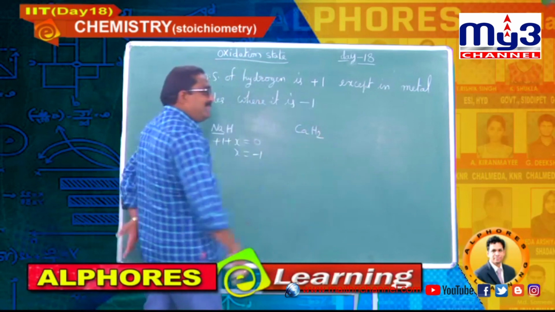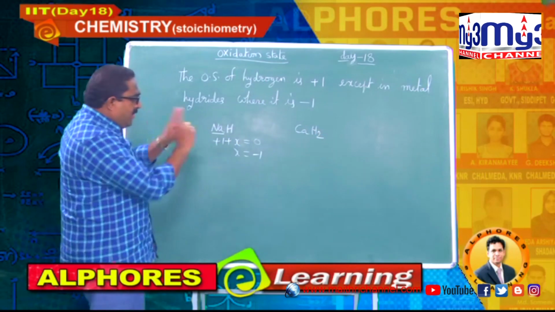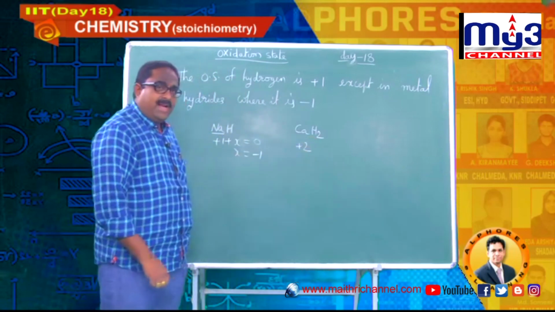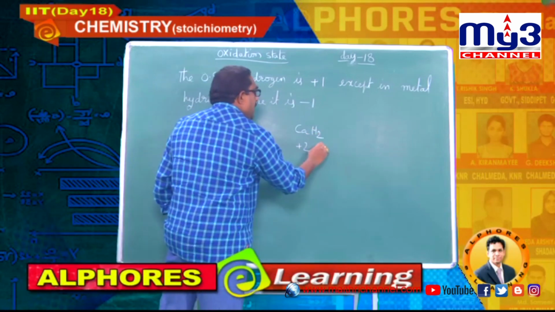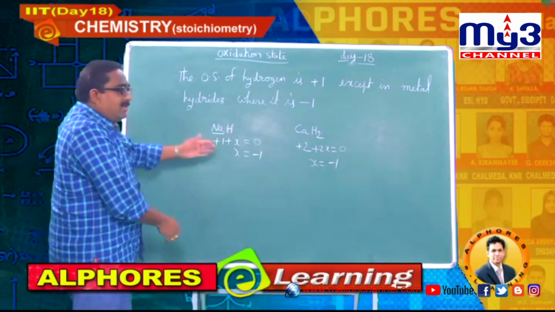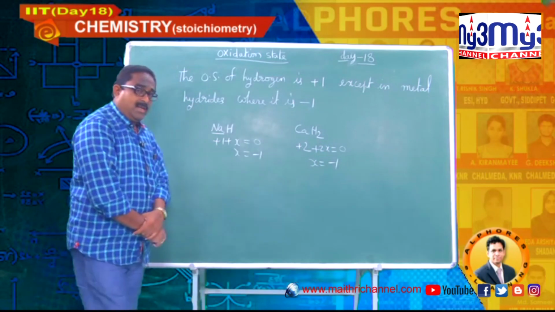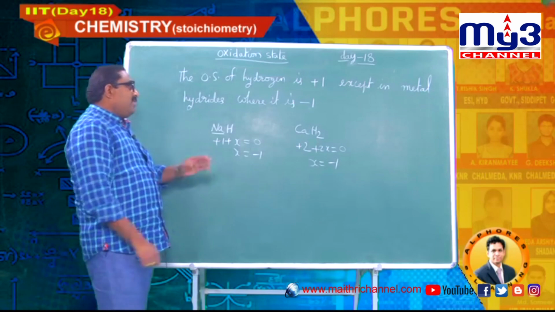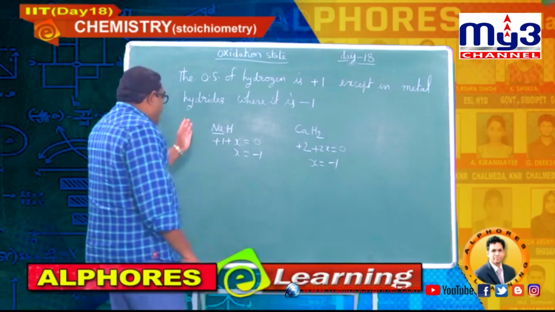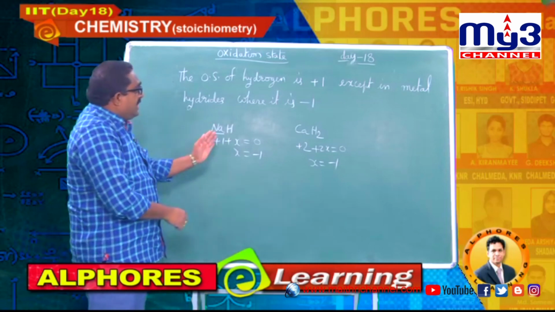Calcium hydride, CaH2: metal and hydrogen, a binary compound called a metal hydride. The moment you see the element calcium, immediately one can fix its oxidation state as plus 2. Two hydrogens are there, so 2 plus 2x equals 0. So, no doubt x equals minus 1. I have applied one rule. Okay, this is about the oxidation state of hydrogen. And after this, we will go for the oxidation states of oxygen, and how many different oxidation states it is going to exhibit. We will see that after this.